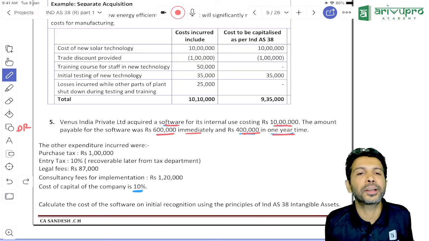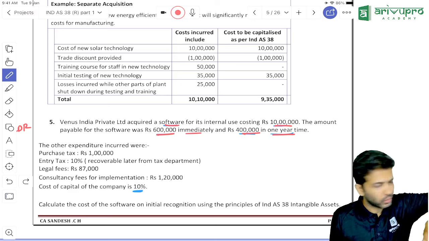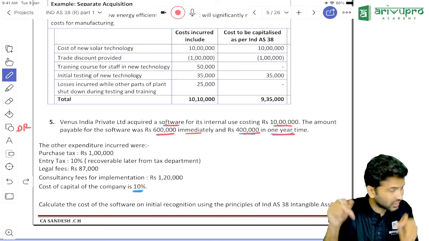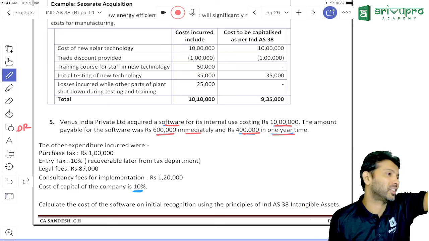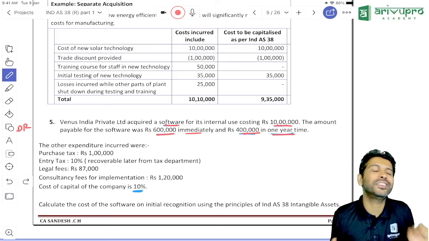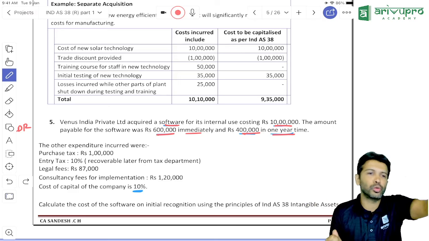How do you find cash price equivalent? Cash price equivalent means today's value. If you purchase this intangible asset under a normal credit basis, what would have been the price? Sometimes they will give you that price. If they don't give it, how do you find CPE? If they don't give it, find out the present value of future cash flows.